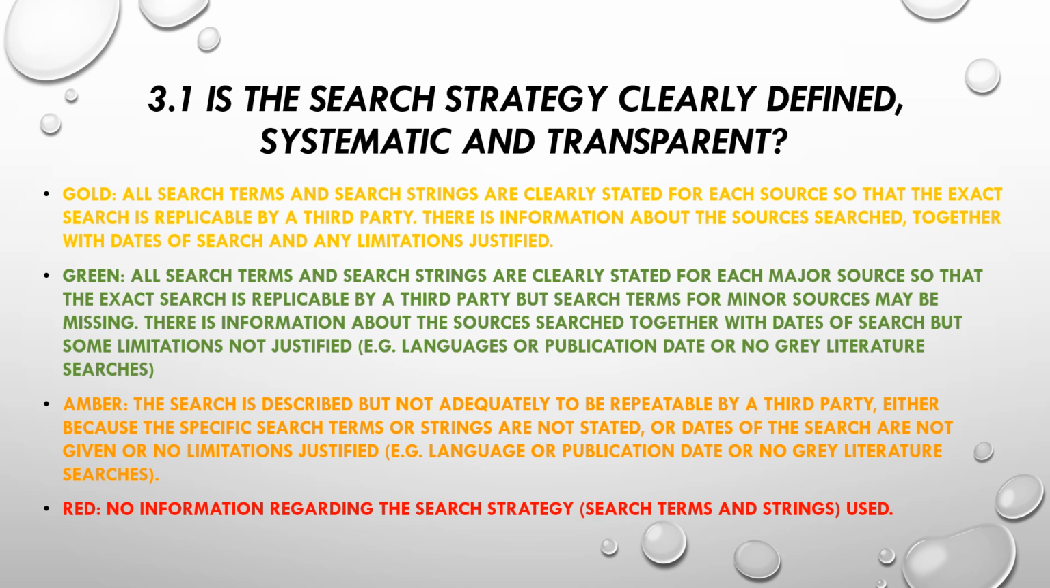A green rating indicates that the main elements of the search are transparent and repeatable, as in the gold rating. But there are minor elements that are less so, and some limitations may not be fully justified. An amber rating indicates that the search is described, but not adequately to be repeatable by a third party, either because the specific search terms or strings are not fully provided, or dates of the search are not given, or limitations not justified. A red rating indicates a high risk of bias because no information regarding the search strategy is reported.